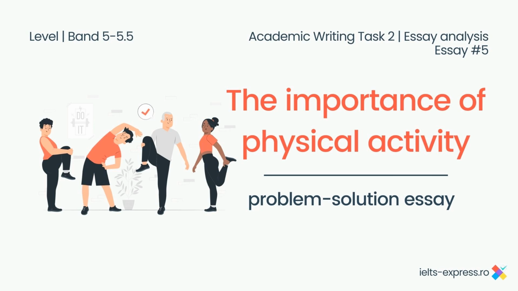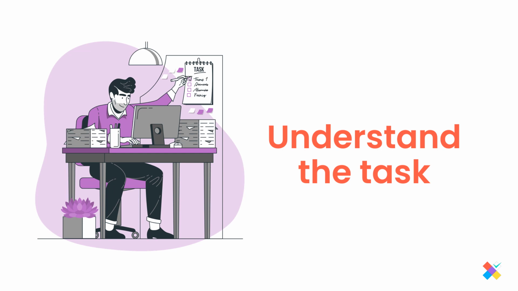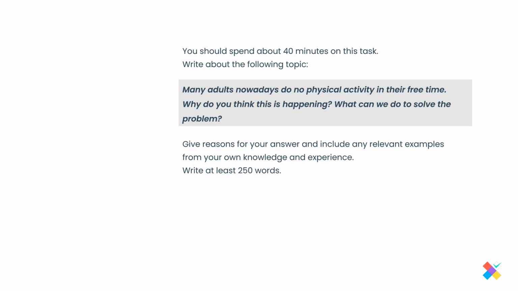So let's get started. We're going to start with understanding the task. As I have previously mentioned, you should spend around 4 to 5 minutes, even 6 to 7 minutes out of those 40 minutes to understand the task, to plan, to underline keywords, to jot down some main ideas, brainstorm. You still have 30 minutes to actually write the essay, and then you can also save 3 to 4 minutes towards the end to reread, to revise, to refine, to check for mistakes, spelling mistakes, grammar, punctuation, and so on.